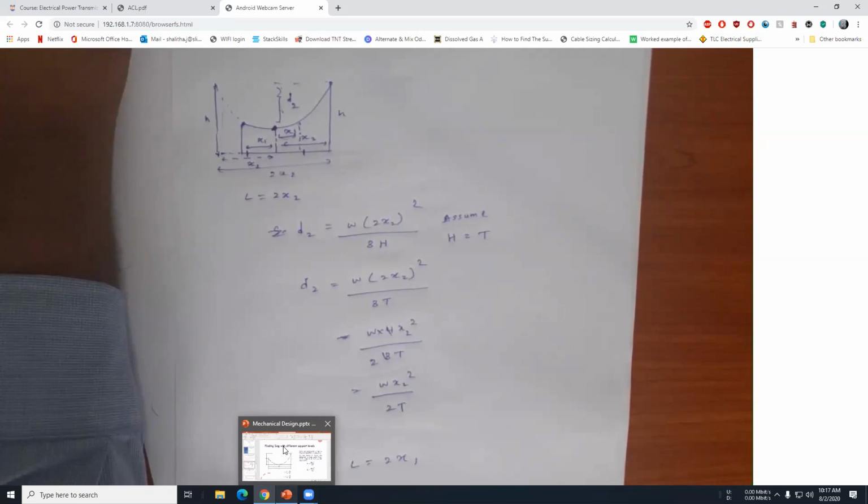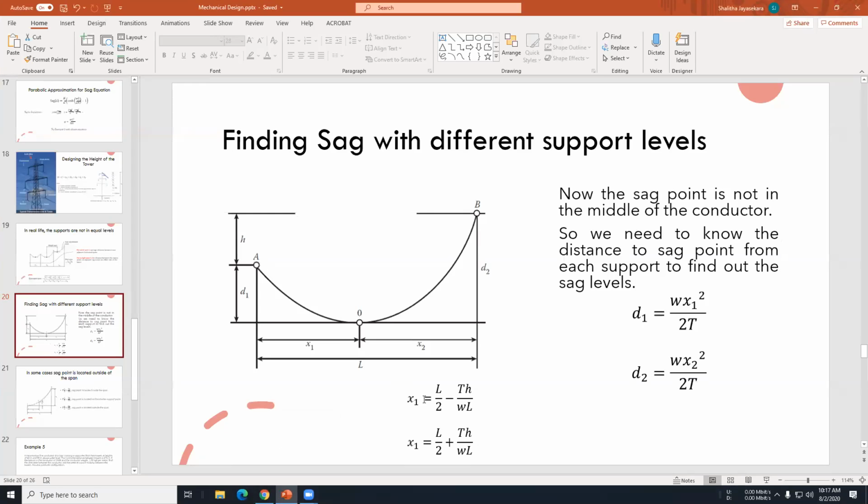Maybe you are thinking now, so we need to know where the middle point is, right? If you have two different supports, you have no idea where the sag point is, to find out these x1 and x2 distances.